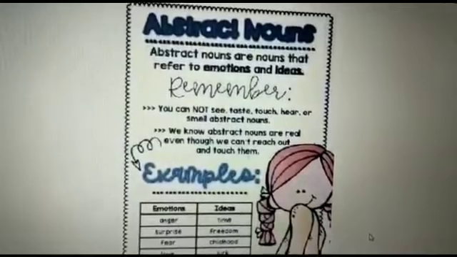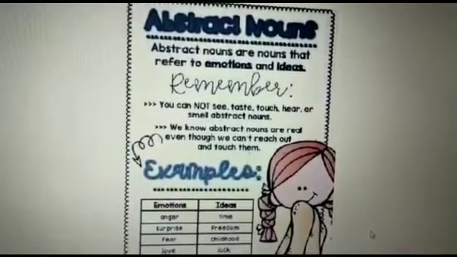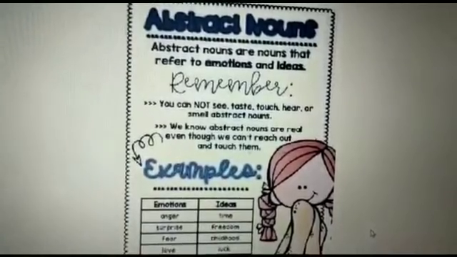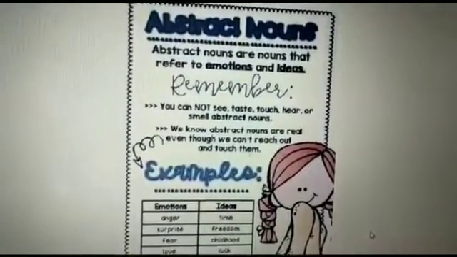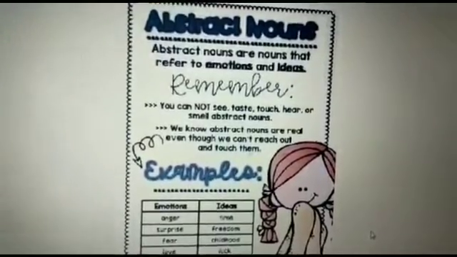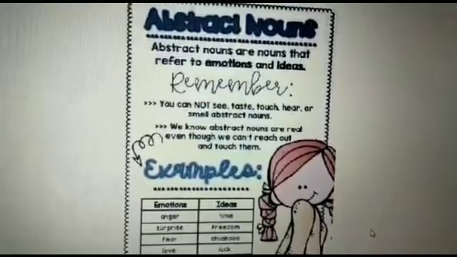The third exercise is related to finding six collective nouns from the word search and again finding six abstract nouns from the word search. And when you find the abstract nouns, you have to use them in sentences. You have to make sentences using those abstract nouns.